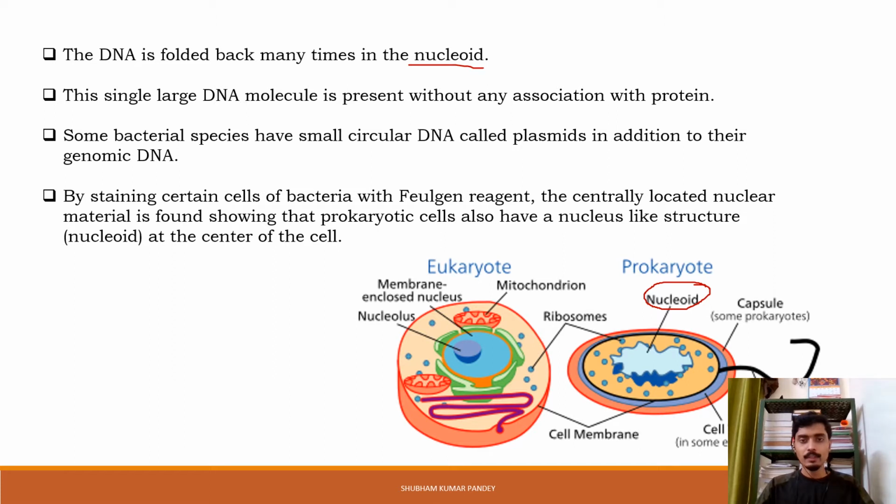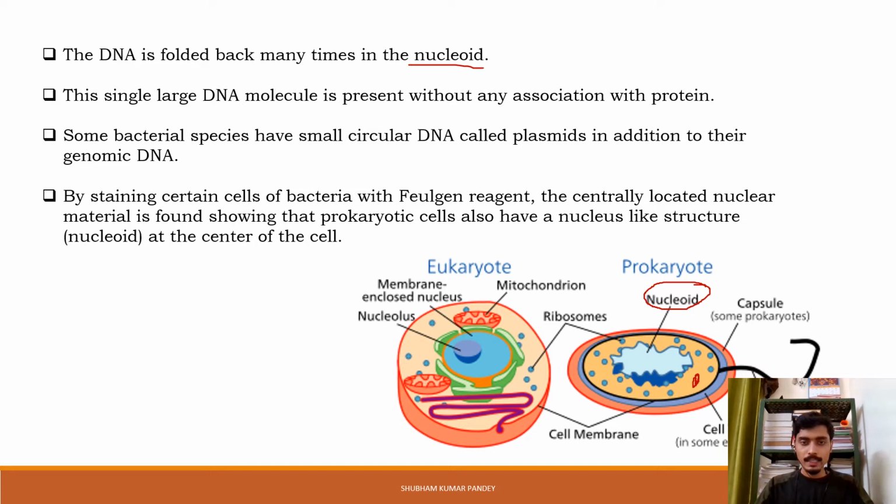Some bacterial species have a small circular DNA, also called plasmids, in addition to their genomic DNA. So in the nucleoid there is genomic DNA, but externally to this genomic DNA there is certain DNA which is circular in form, extra chromosomal, and has self-replicating capacity. This circular extra chromosomal DNA is termed plasmid.